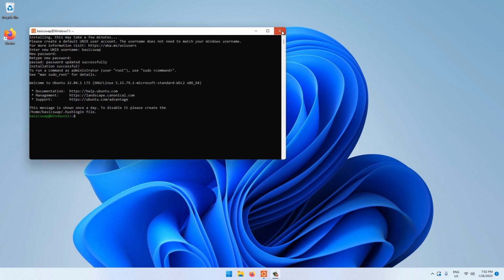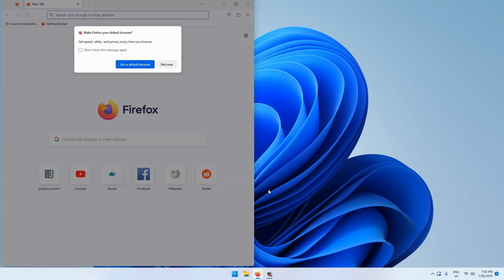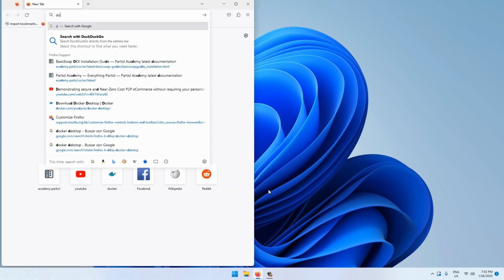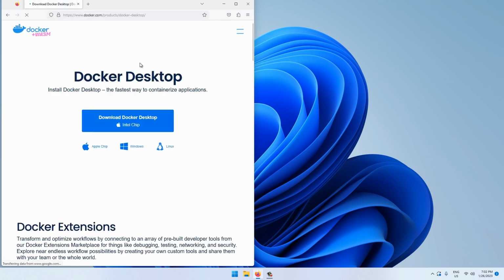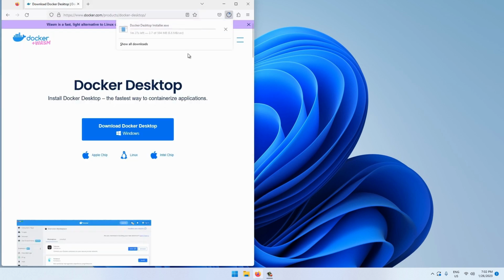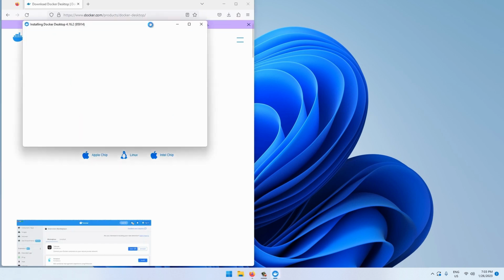Our next step will be to download Docker Desktop for Windows. You can find it on the docker.com website here. Once it's downloaded, you can simply install it. Once that Docker install is done, you can press the button to restart your computer once more.